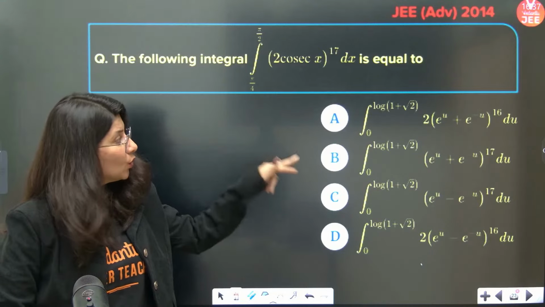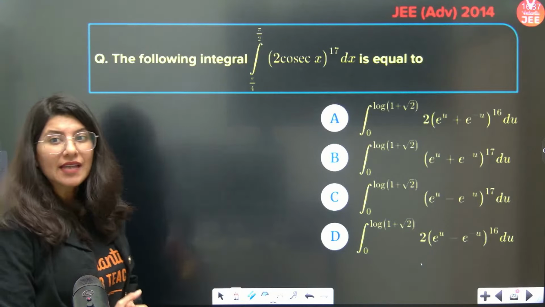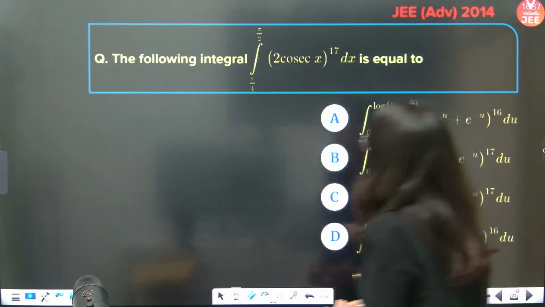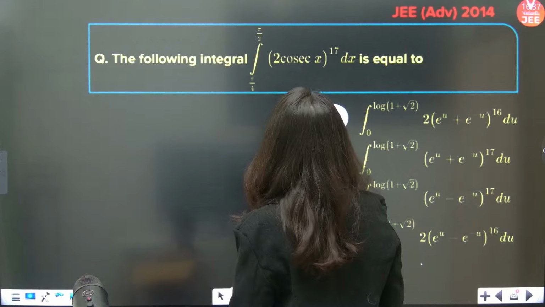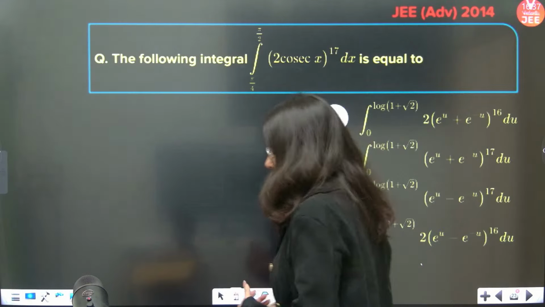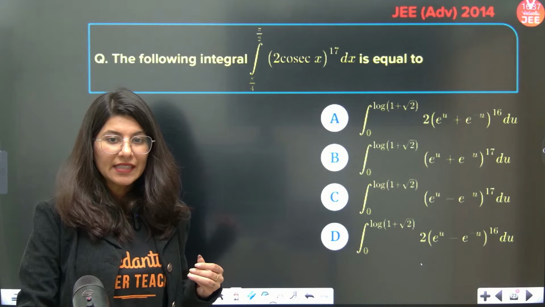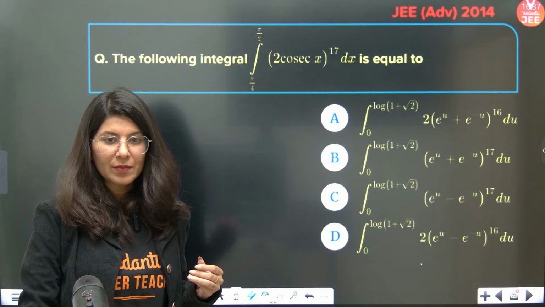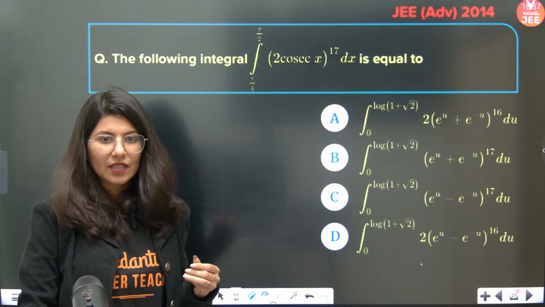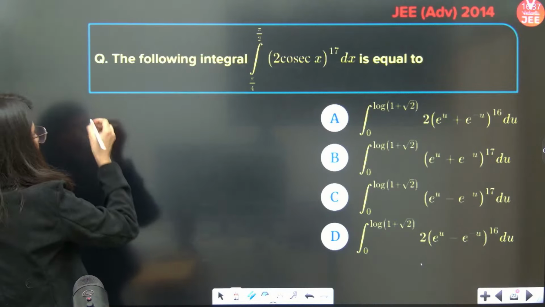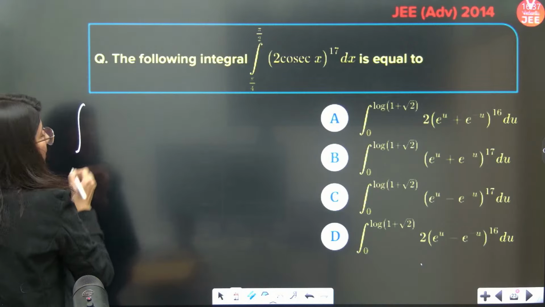You have to convert this integration. You have to understand this. 2 cosec x power 17, and the integration is starting from pi by 4 to pi by 2. Okay. So a few trigonometric identities will be needed to decode this question, which I am going to write right away. So just understand: 2 cosec x. What I am going to do is, this is pi by 4.